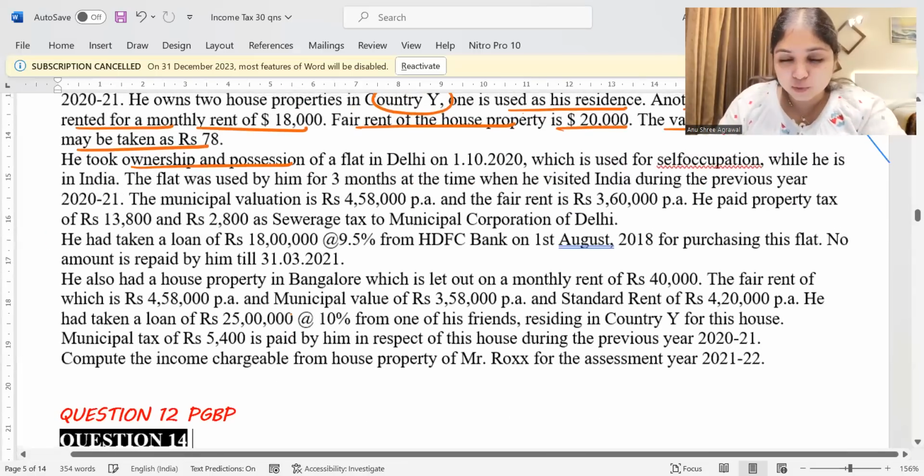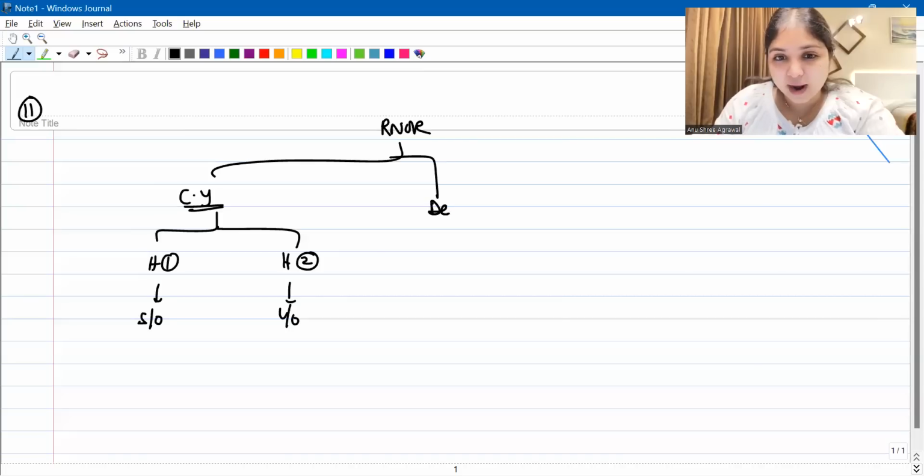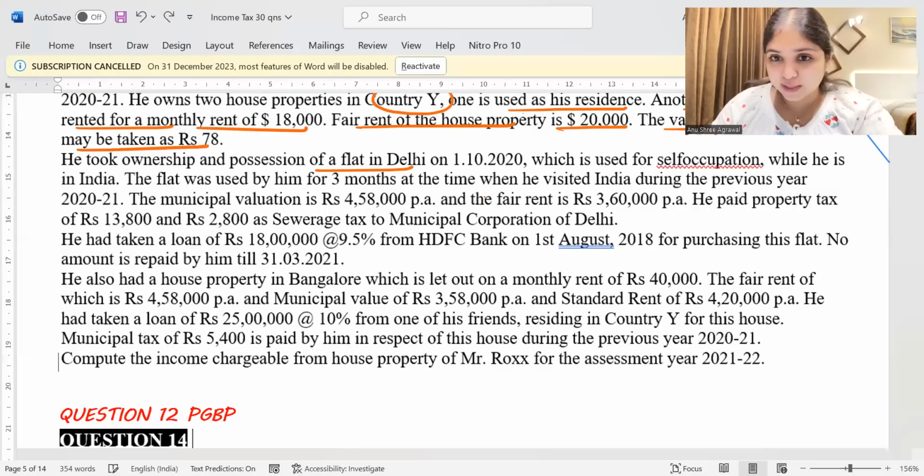Then they tell us that he took ownership and possession of a flat in Delhi. So he also has a flat in Delhi, on 1st October 2020, which is used for self-occupation while he is in India. So this Delhi house is a self-occupied house. The flat was used by him for 3 months at the time when he visited India during the previous year, 2021. Municipal value is 4,58,000 per annum. Fair rent is 3,60,000. He paid property tax of 13,800 and 2,800 as sewage tax to Municipal Corporation of Delhi. Then he had taken a loan of 18 lakhs at 9.5% from HDFC Bank on 1st August 2018 for purchasing this flat. No amount is repaid by him till 31st March 2021. So this entire information is given to us about the Delhi house.